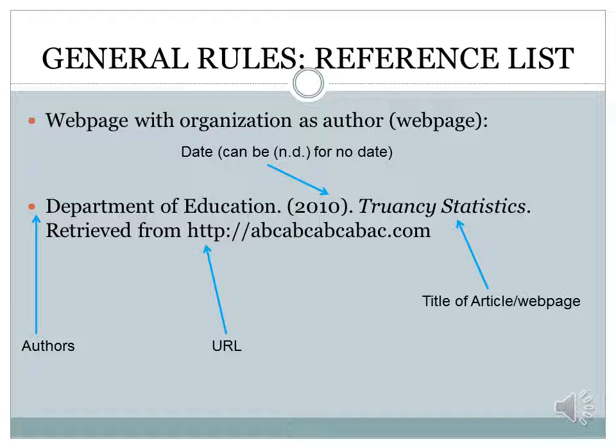And note that some web pages in particular are not going to have updated dates on each page you're looking at where you might pull a source from. So if you cannot find the date, it is okay to, in your parenthesis, you still have to include the parenthesis there like you're going to put a date, but you can put N period, D period, in parenthesis for no date, and that is acceptable. Following the date, you're going to have the title of the article or web page, and that is going to be italicized and capitalized. So note this one was Truancy Statistics, followed by a period, and then a space, and right after that you're going to put retrieved from, and your URL is going to go in there.